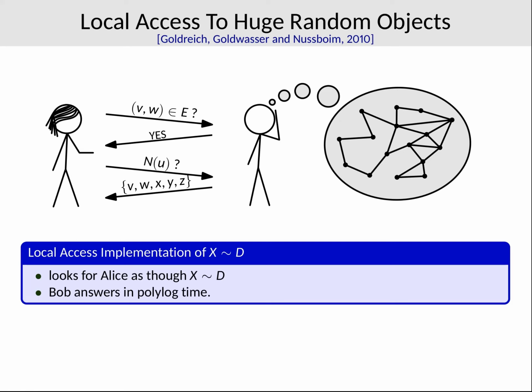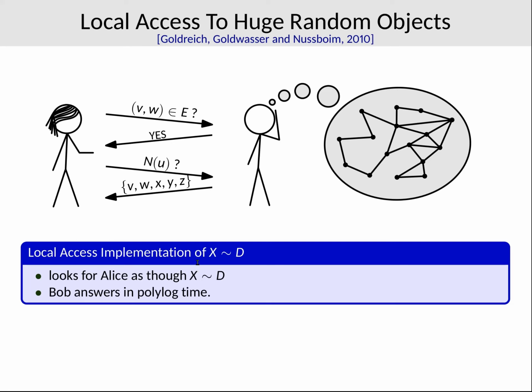A bit more precisely, the service that Bob wants to provide is that of a local access implementation of X, sampled from some distribution D. This means two things. Firstly, the distribution of Bob's answers must be as though he were really responding to queries about X. And secondly, the time it takes Bob for pre-processing and to answer any of Alice's queries should be polylogarithmic in the size of X.